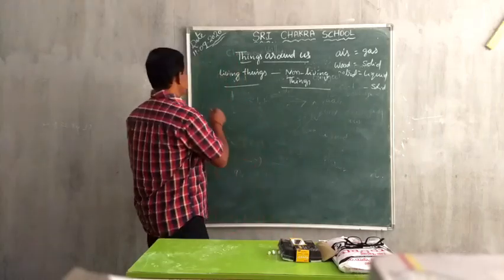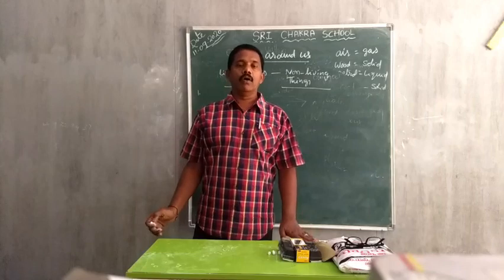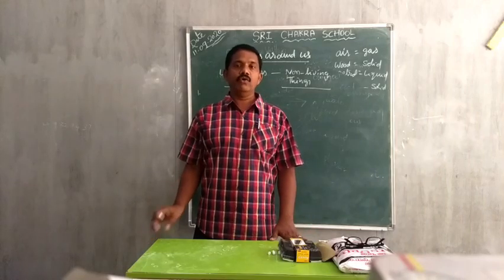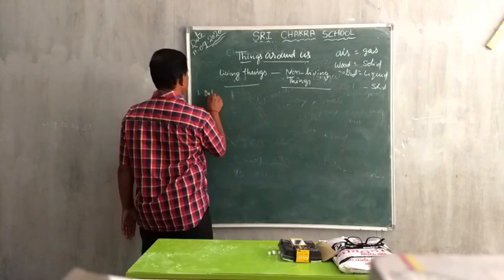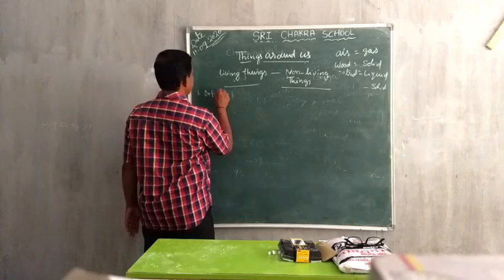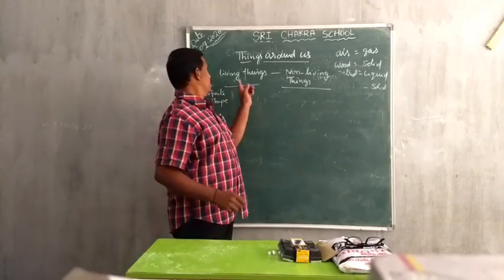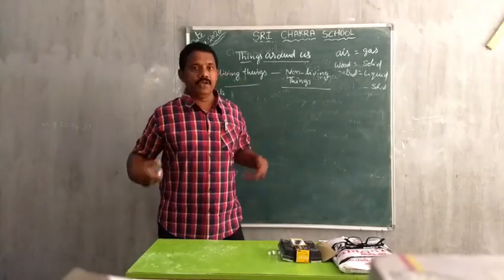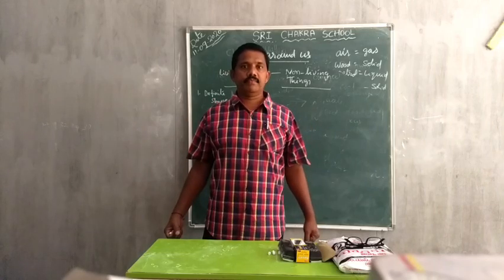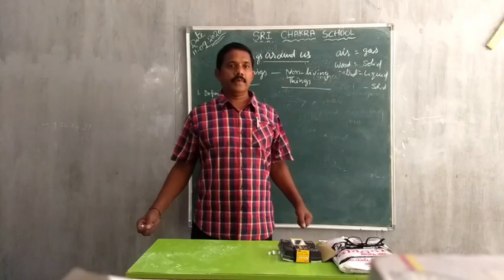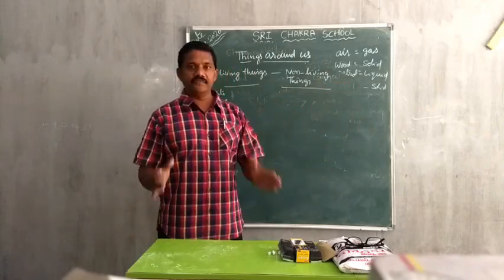For example, number one, all things have definite shape. For example, you take a living thing, a human being. I am a man. I have a definite shape. Animal, it has a definite shape. A tree has a definite shape.